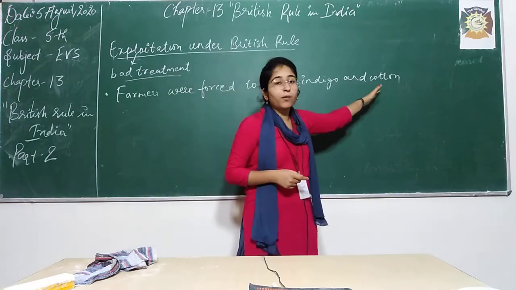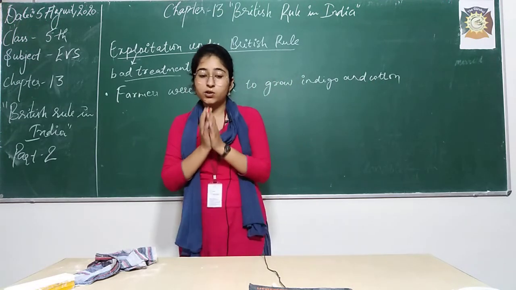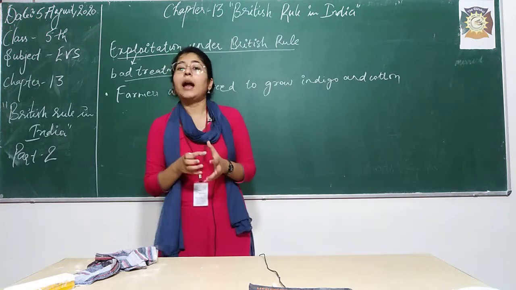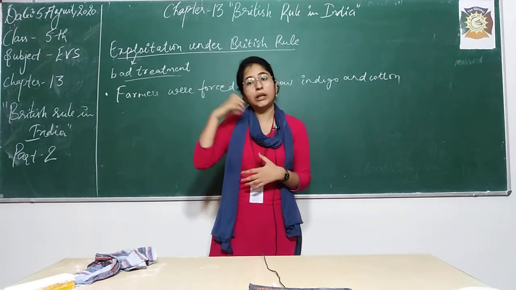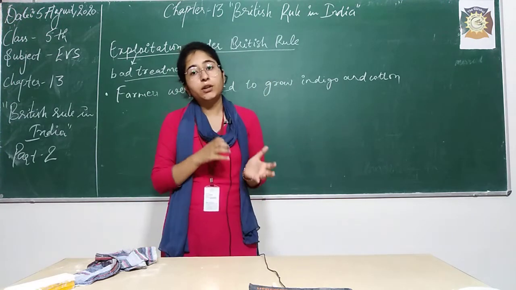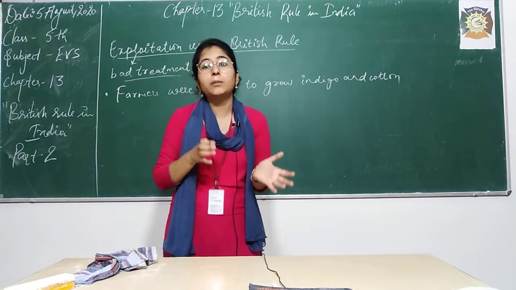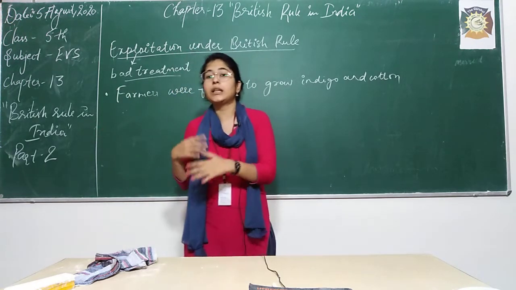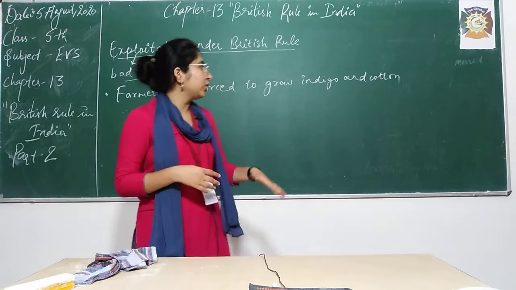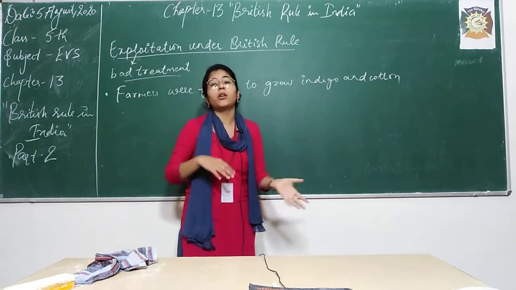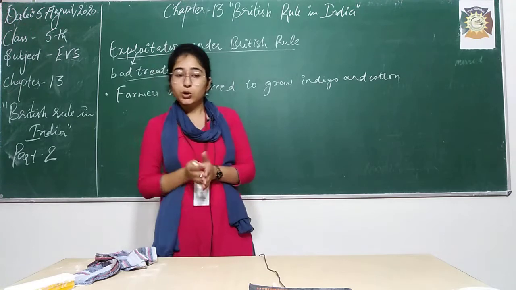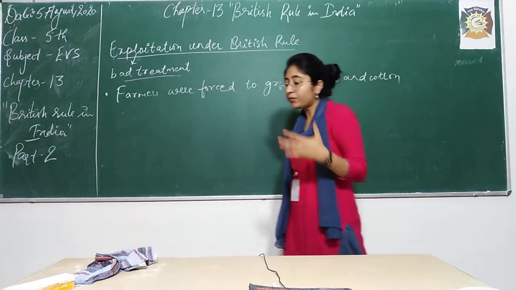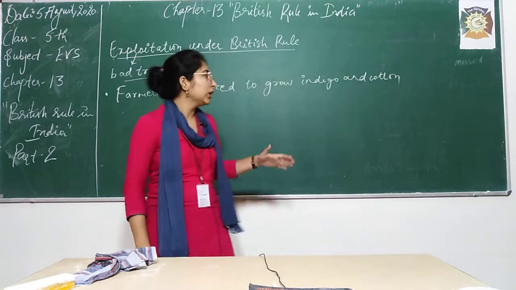And what was the use of cotton? The raw cotton was grown by Indian farmers, right? They would take that raw cotton and export it to England, where it would be used in the production of various clothes in the textile industry of England. So indigo and cotton were exported to England and used there, but they were produced by Indian farmers.